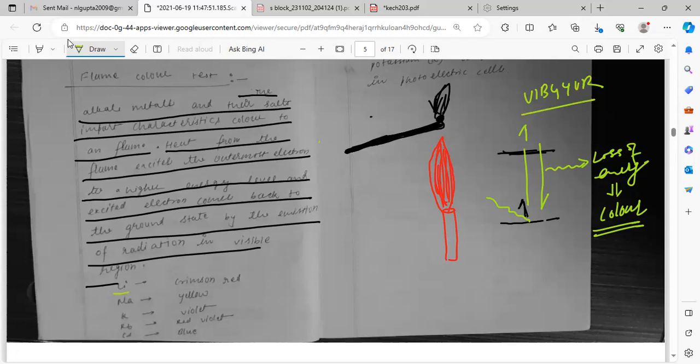What is the color of lithium? Crimson red. This is important. Sodium is yellow. Potassium is violet. Rubidium is red violet. Cesium is blue. These points are important. They ask in the exam.